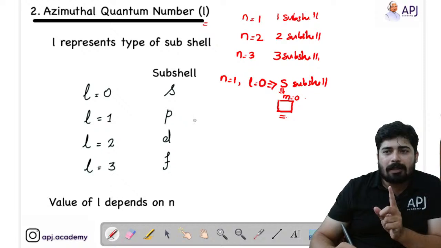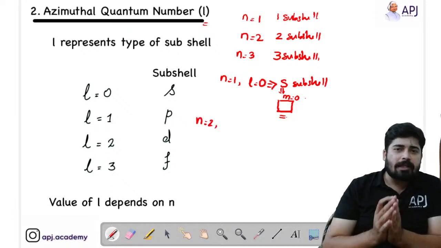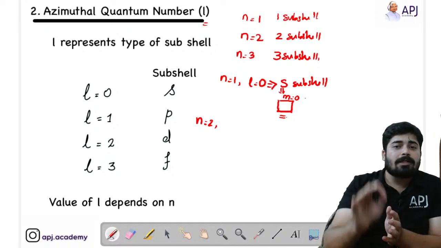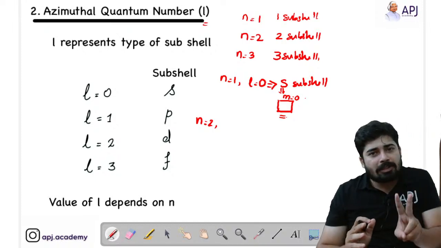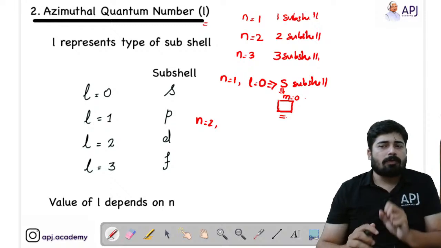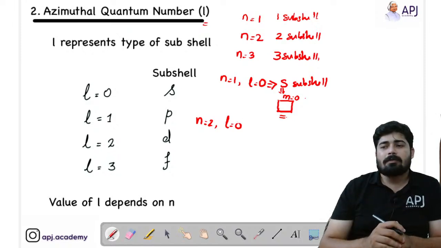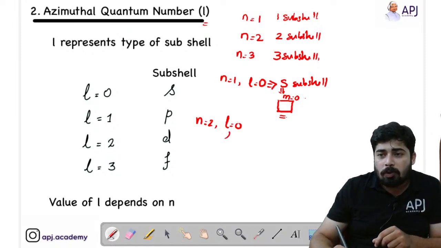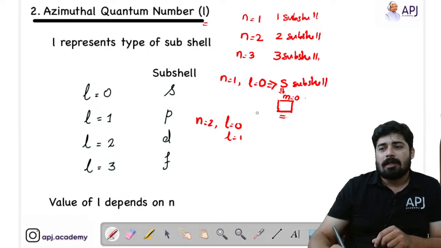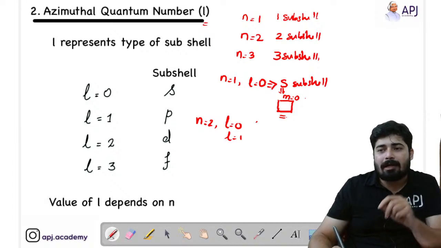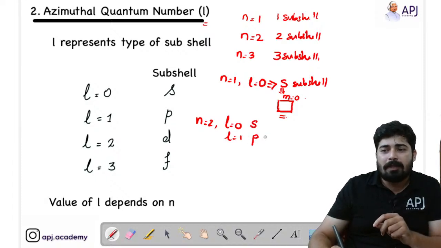Now, if I am talking about the second shell, tell me, how many subshells are possible? For the second shell, two subshells are possible: L equal to 0 and L equal to 1. Those two subshells are the S subshell and the P subshell.